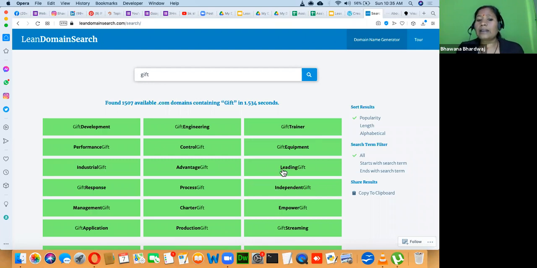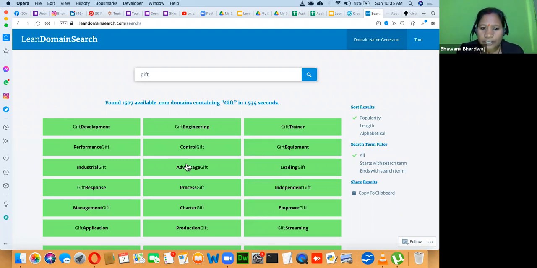But remember that whenever you go for a domain name, it should be short, sweet, easy to remember, easy to spell, no spelling confusion, and have a business name in it. Try to keep your domain name less than 15 characters. Less than 15 characters, right?